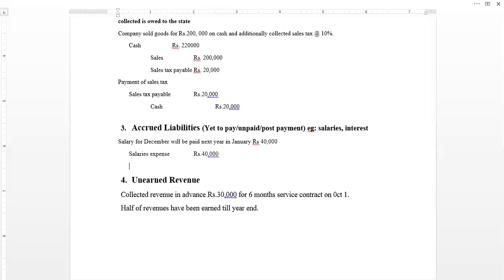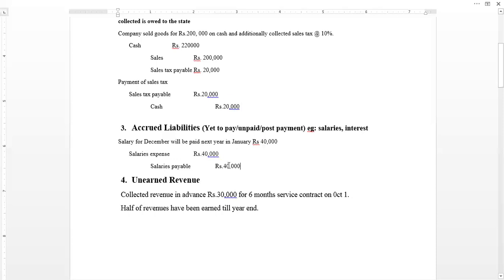So we will be writing this as salaries payable, or accounts payable, depending upon the choice of account made by the company. So here we will be writing this as salaries payable, and this amounted to rupees 40,000. So this salaries payable is the liability on the part of the company.